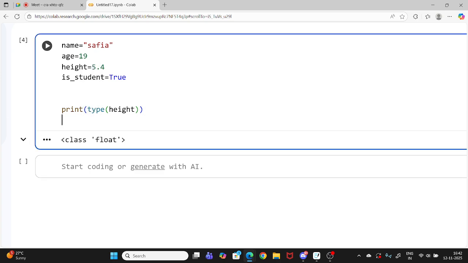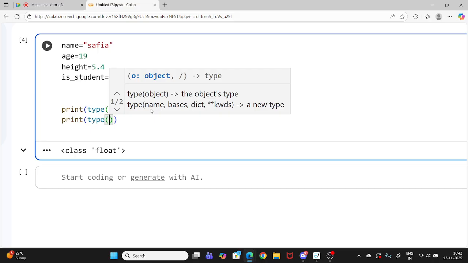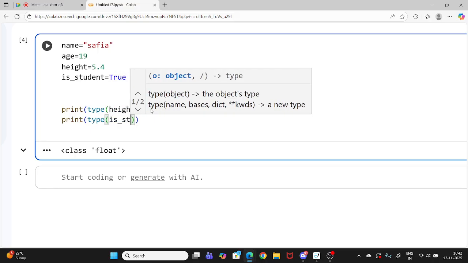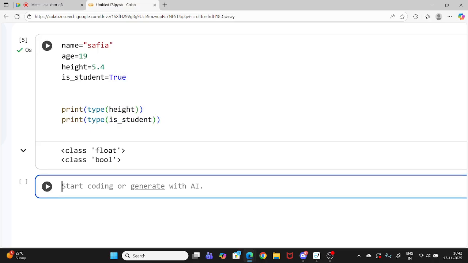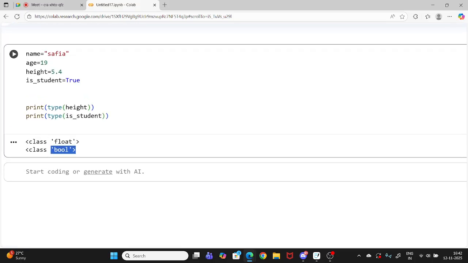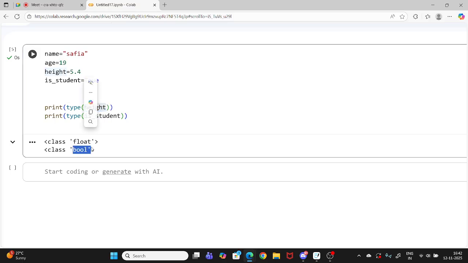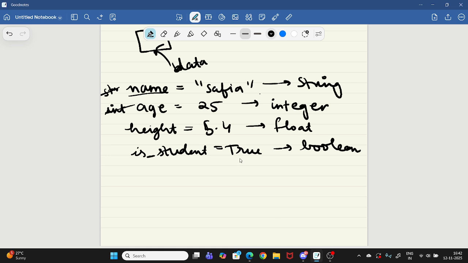If I don't know the type of this one, what I want to do, I'll print here, I'll write type, and I will pass my variable is underscore student. So it gave me boolean. Bool means boolean. So basically, type is a function that we use. You write print and then you write type, and inside type you write your variable name and it will give you the class, like the data type. This is very simple.